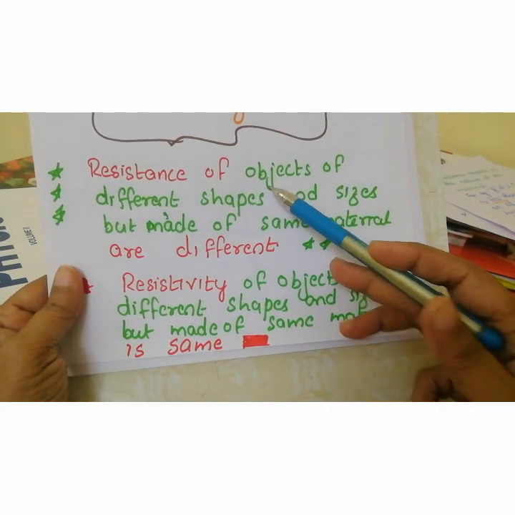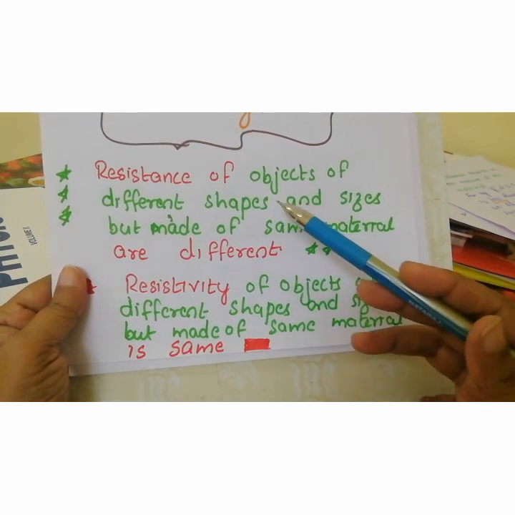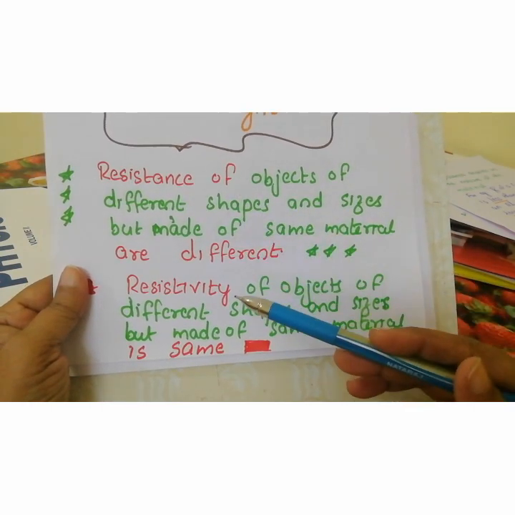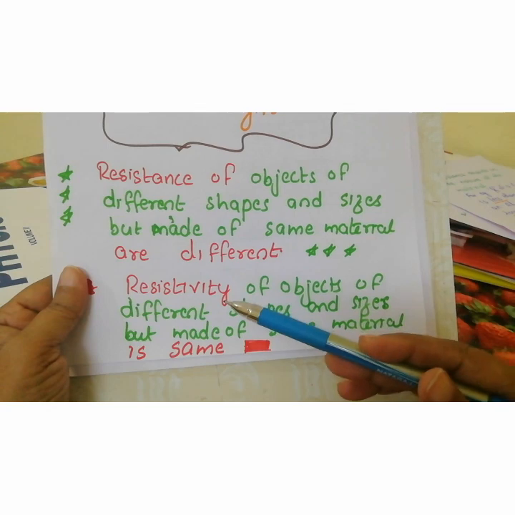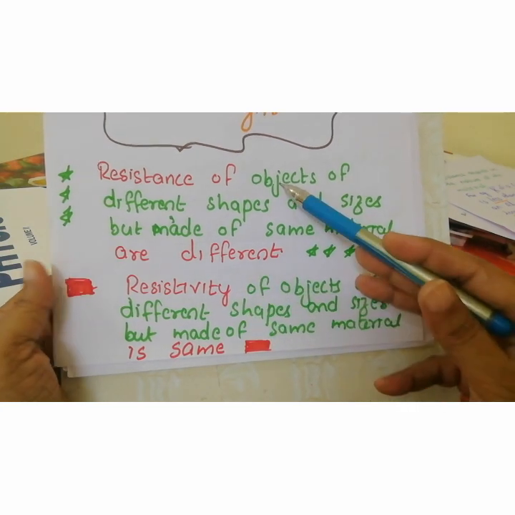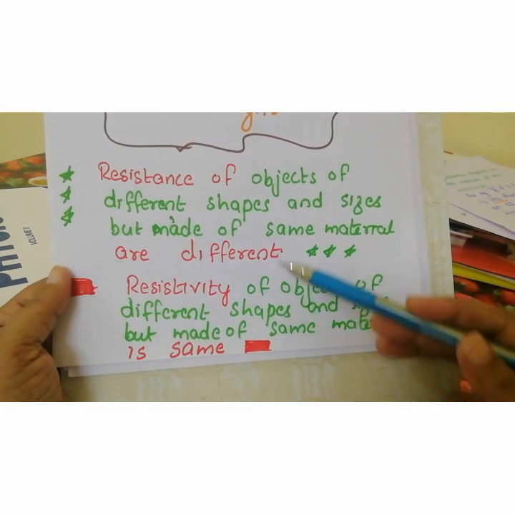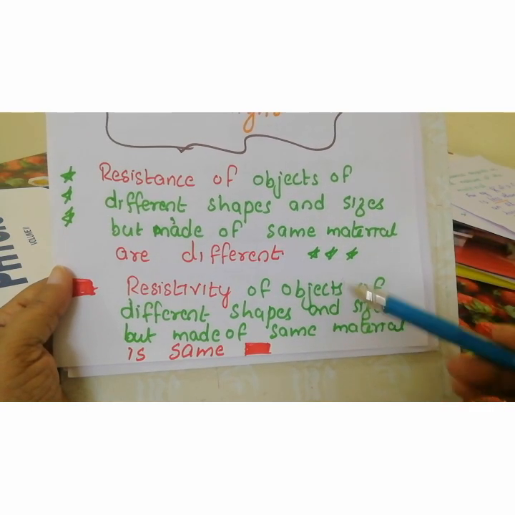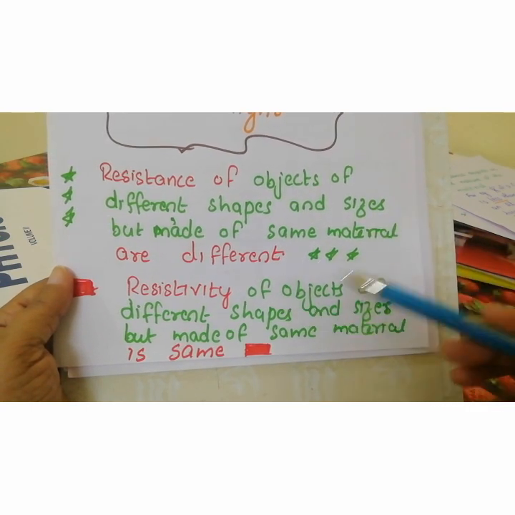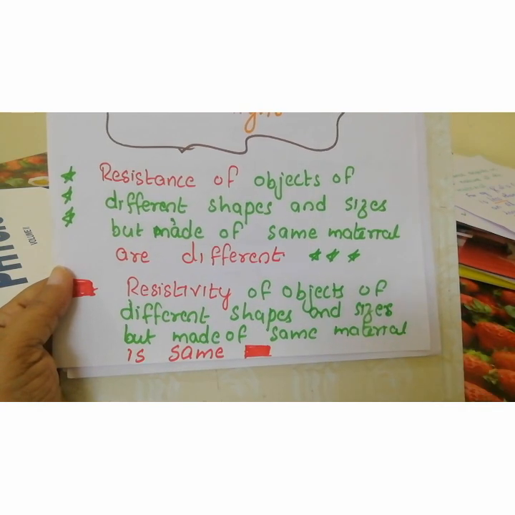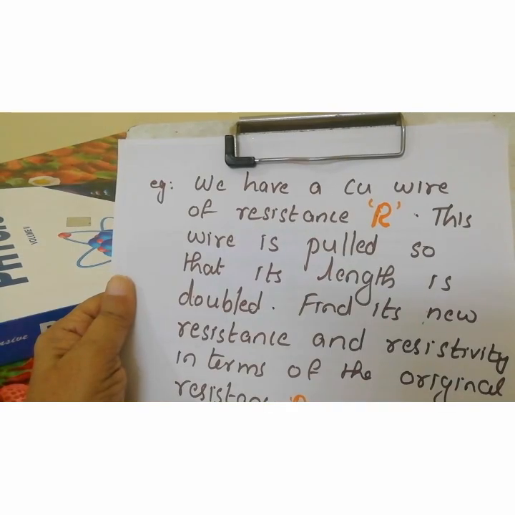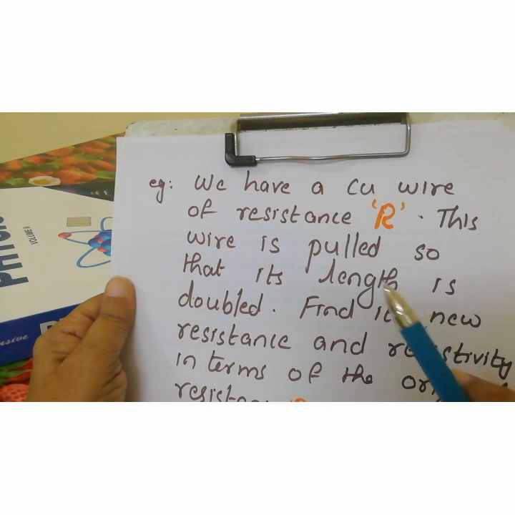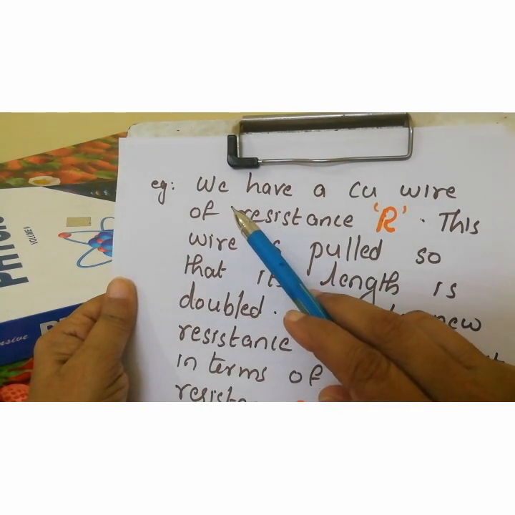So do not confuse these two when the question is on resistance and resistivity. One is resistance and the other one is resistivity. So these 2 points are very important. Try to analyze these 2 points by studying the previous part again. Now it is time to discuss some questions based on that part.